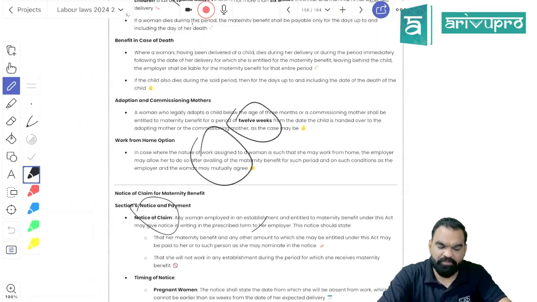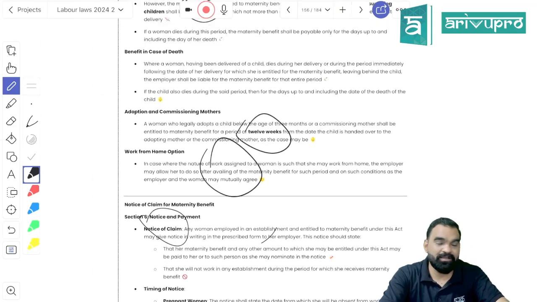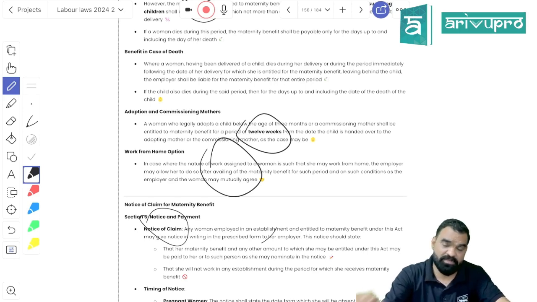Now giving you a quick review. When it comes to the Maternity Benefit Act, it states certain kinds of benefits that would be available to a woman during pregnancy, or if she is a commissioning mother or adopting mother. This act is applicable on all the factories, including all other establishments where the number of employees is 10 or more, right? So a woman would be absolutely entitled that no employer should disallow a woman on the ground that she is pregnant, and no employer is allowed to terminate a woman on the verge of pregnancy. It will lead to contravention of this act, right?